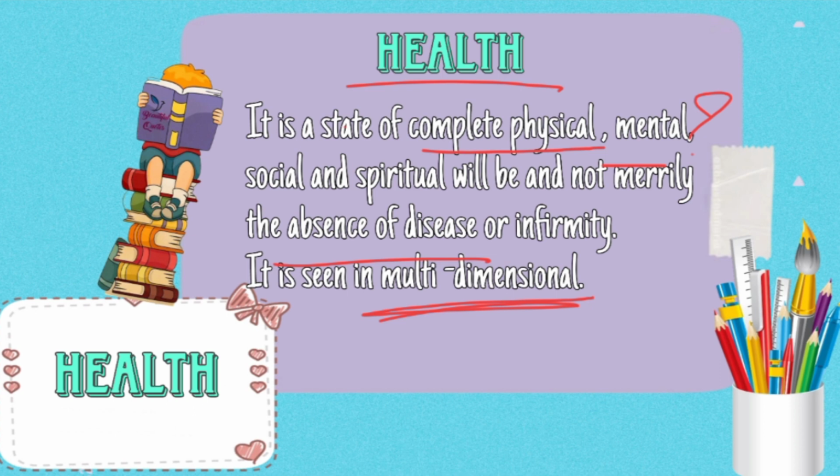If he is mentally alright, what about the social condition? Is he interacting with everybody, is he friendly with everybody, or is he isolating himself, or is he depressed? If he is socially alright, what about the spiritual condition? So, to make sure a person is healthy, we will see in multiple dimensions, like physically, mentally, socially, spiritually. Not just the absence of disease indicates the person is healthy.